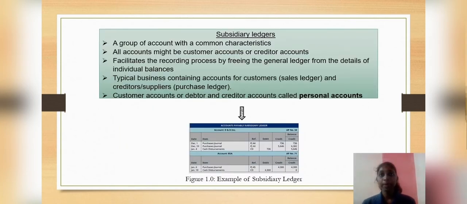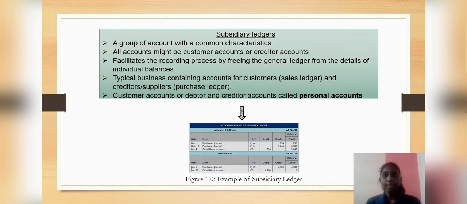When the business is very small, it is easy to put all the accounts into just one book or one ledger. But as the volume of trade increases, it would be impossible to use one ledger, since the large number of pages needed for the numerous transactions means that the ledger would be too big to handle. Therefore, the solution to this problem is for us to use more ledgers, or subsidiary ledgers.